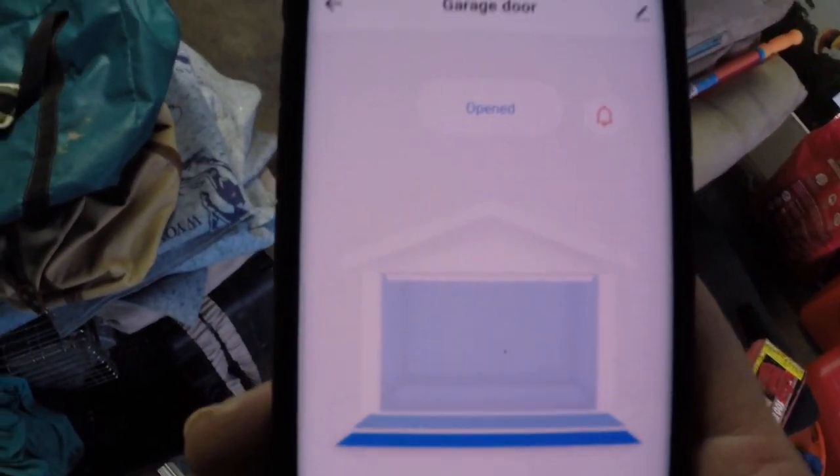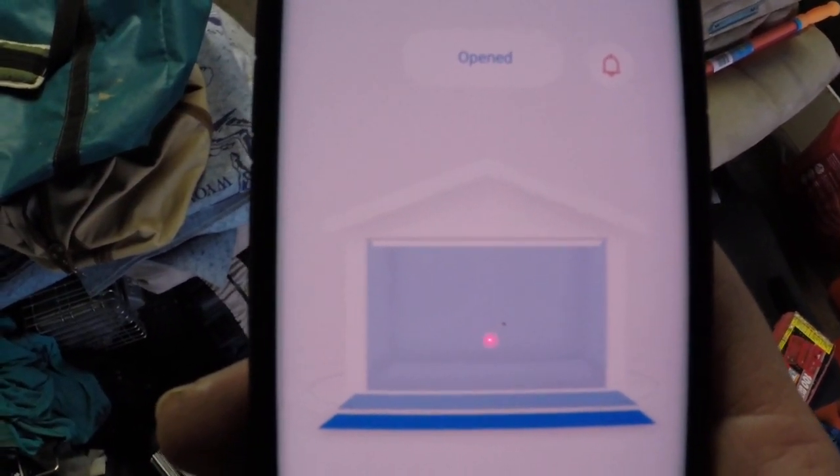Okay, so what I'm going to do is remove the device from the app and repair with the door closed and the sensor removed. The instructions say do not install the sensor until you have it paired properly.